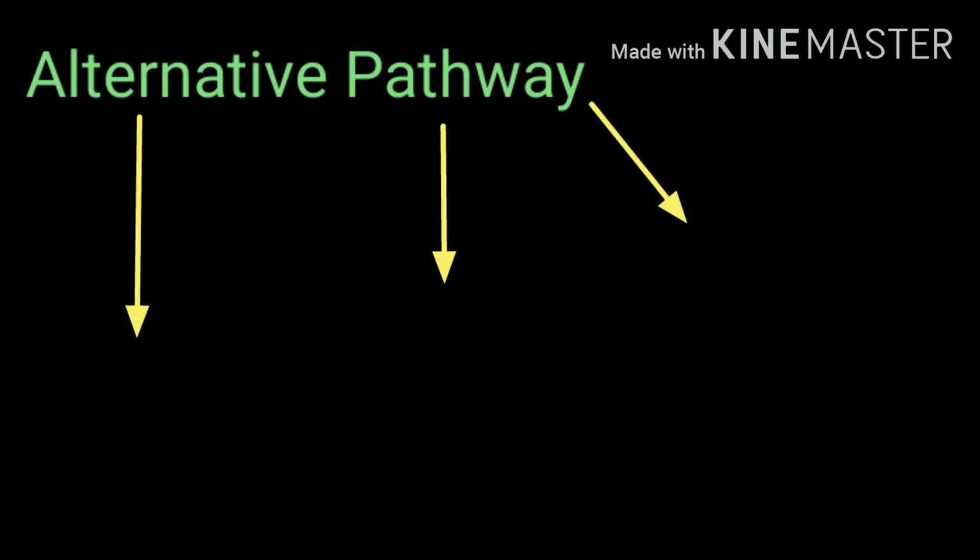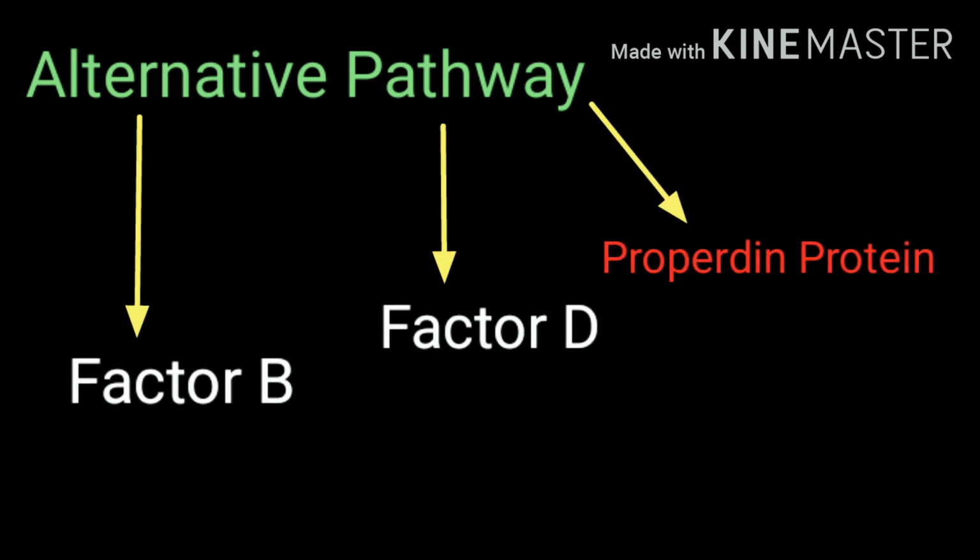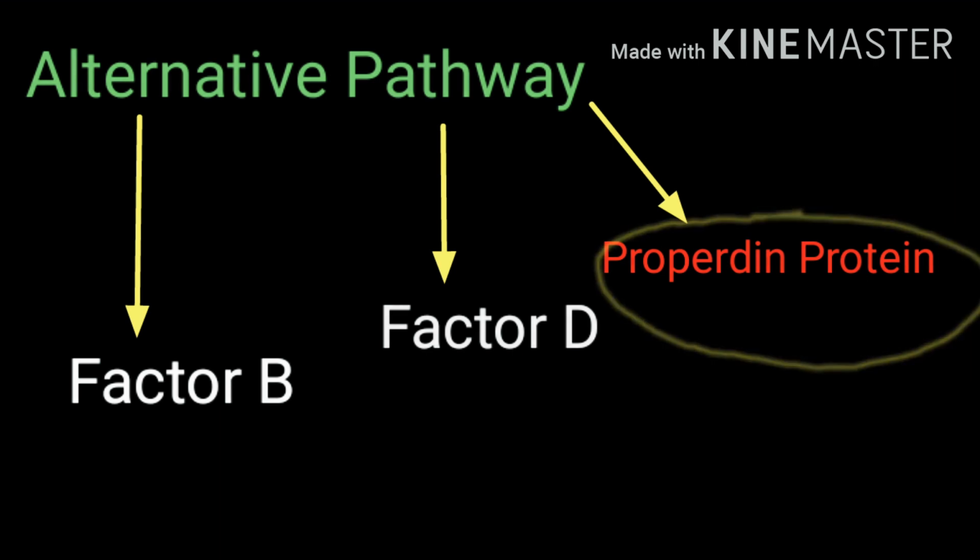The alternative pathway of the complement system includes three major factors for the initiation and completion of the pathway, that is factor B, factor D and properdin protein, where factor B activates the fluid phase of C3 convertase. Factor D cleaves factor B, and properdin protein attaches the C3b molecules to the cell membrane. So now we are going to learn about the activation and initiation of the alternative pathway.